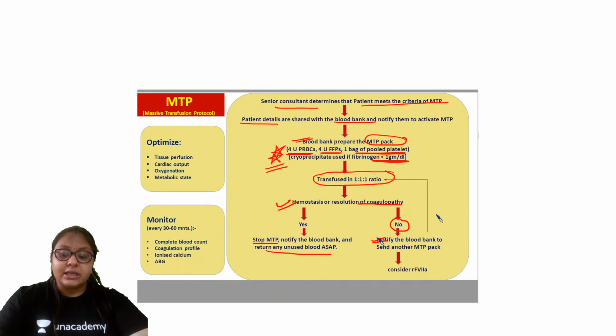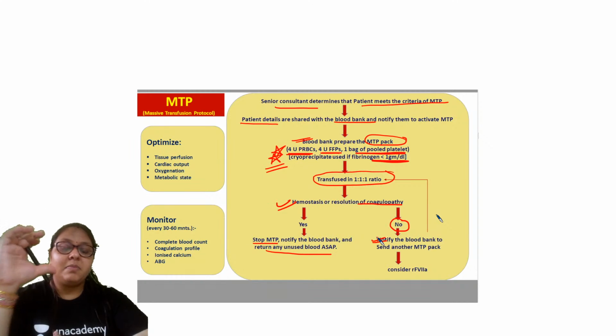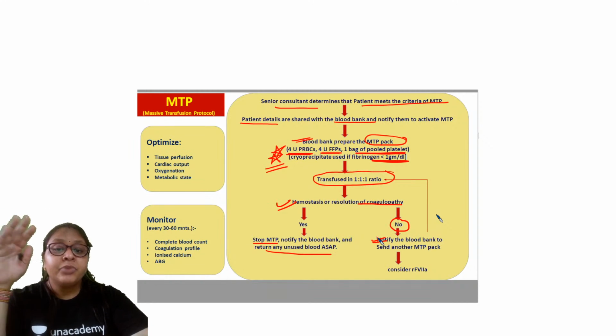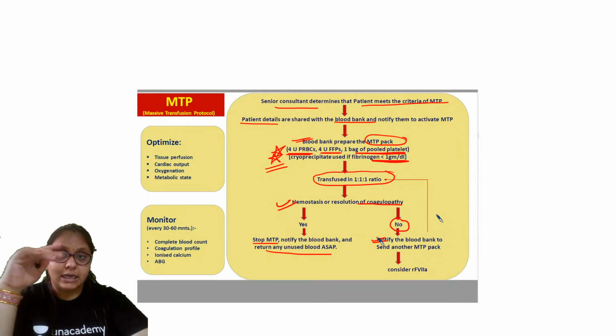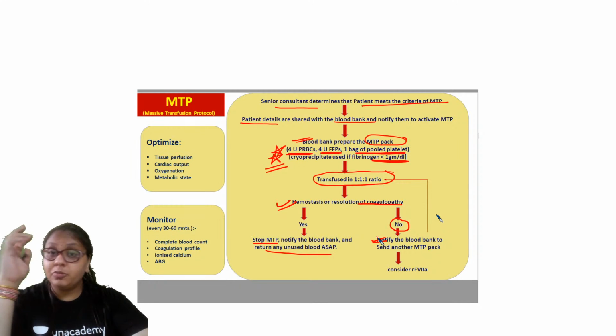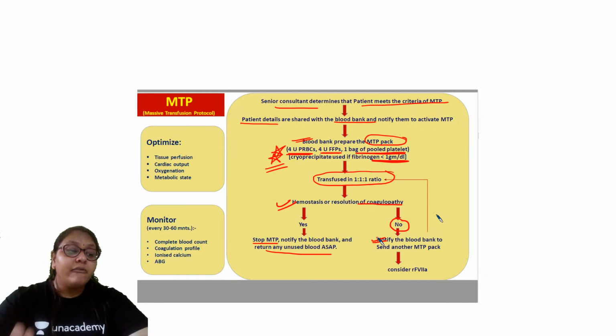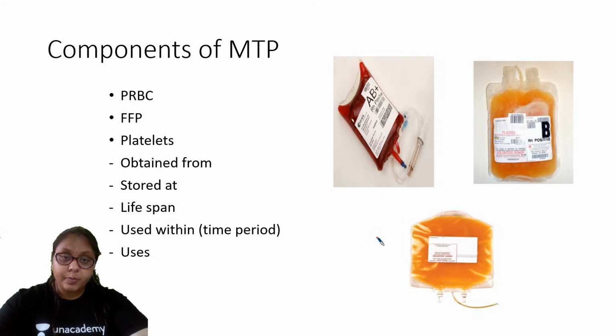The definition, as I told you, is that within 24 hours 1 full blood volume is replaced, which is around 10 RBC units, or within 3 hours 50% of the blood volume is lost. And what are the components of the MTP pack? They are 4 RBCs, 4 FFP and 1 platelet, to be transfused in a ratio of 1:1:1. So these are the components of MTP.